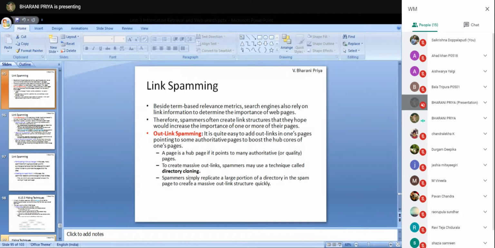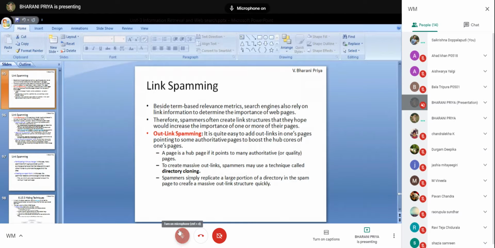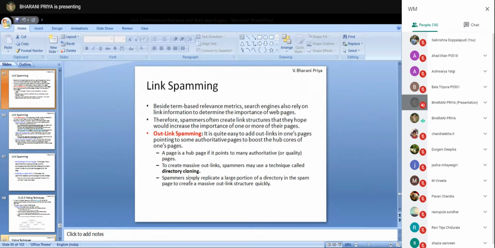What do you mean by directories? Give one example of directories. Directory search engine. Yes, Yahoo. So from the directory structure, you can take subsets of the directory, copy that or make a duplicate of that, and add those directory structures in your links. That is called directory cloning.